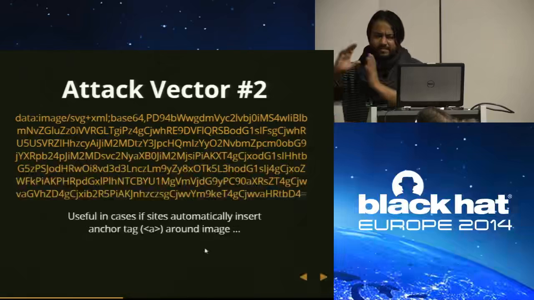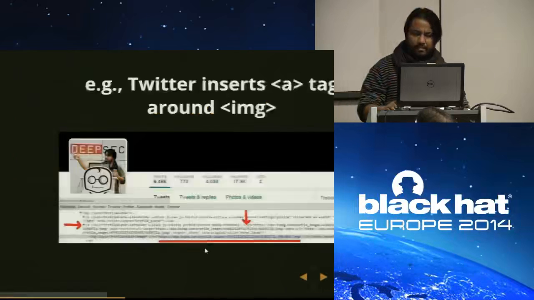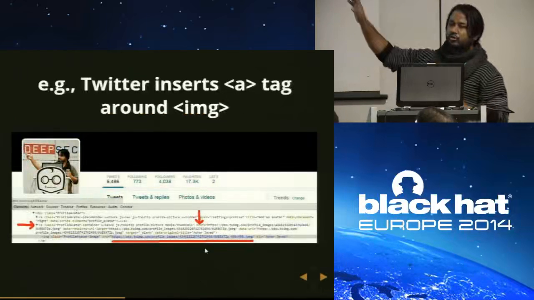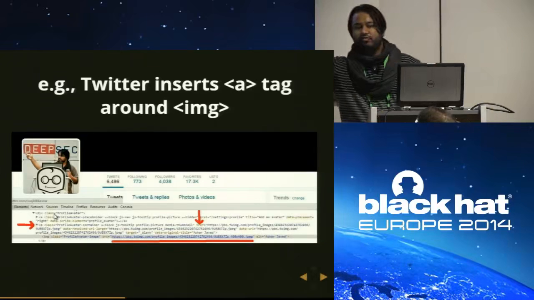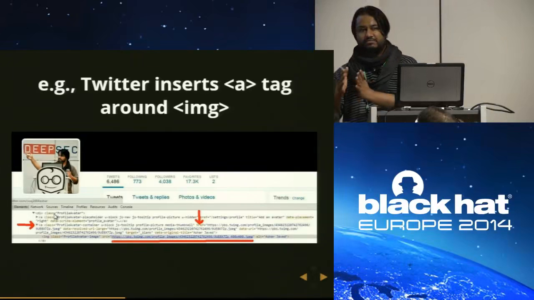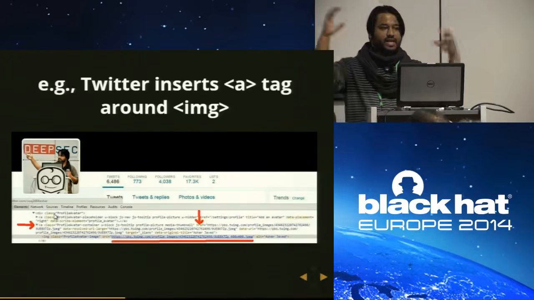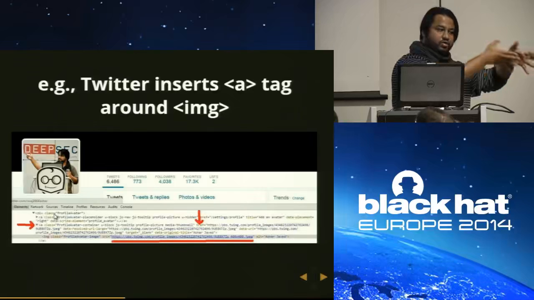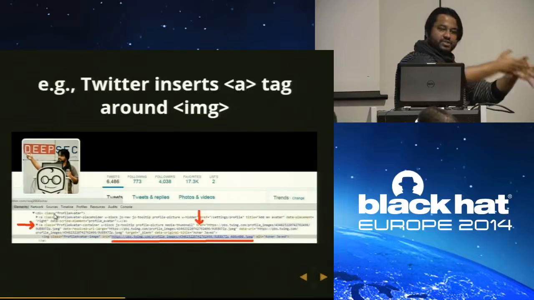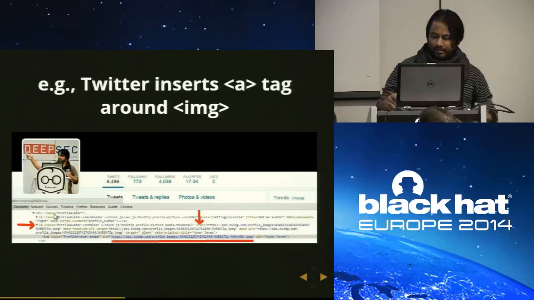And it appears often. For example, if you go to Twitter and upload your image, then Twitter dynamically generates an anchor tag and places it around your image tag. So it makes the image a link. And this happens, I think, in 6 out of 10 cases: sites dynamically add an anchor tag, and they borrow the same URL that you use for the image, and take it as such for the href.